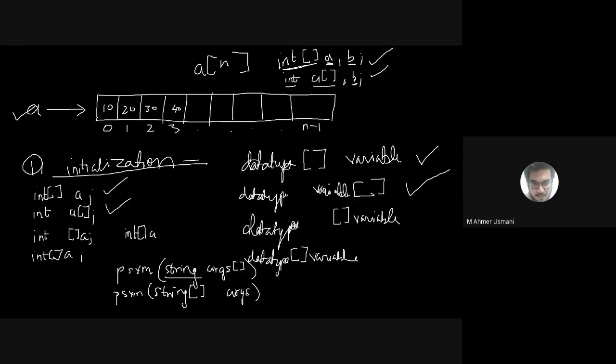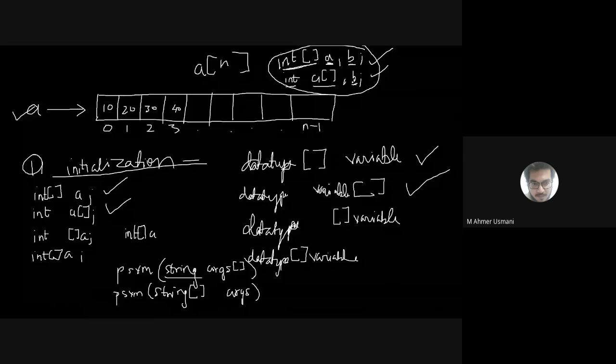Okay, so you can put the brackets here or there, but just remember when you are initializing two variables, there is a difference. In the first approach a and b both are arrays. In the second approach a is an array but b is a normal variable. I hope this point is clear. Is it clear? Yes, sir.